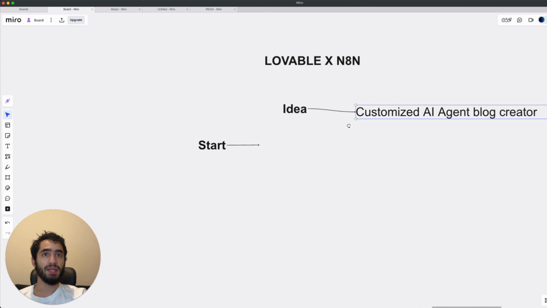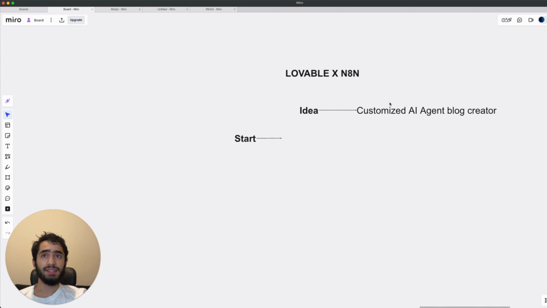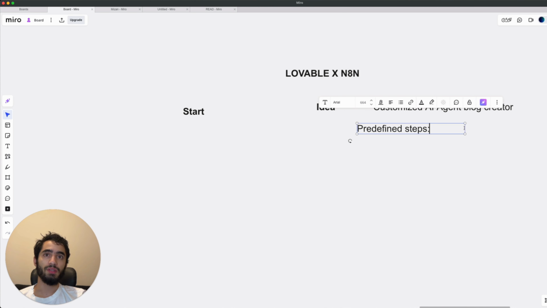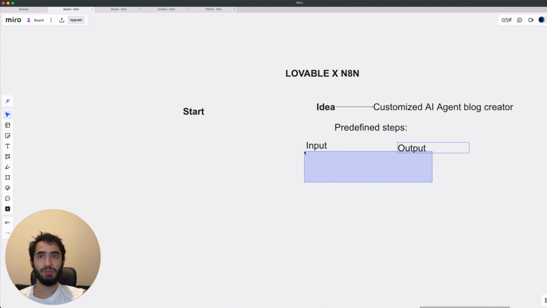So you have maybe many workflows, right? Maybe you have such a workflow where you have an idea and you need a front end for this. You should actually have the workflow first. And the workflow should be simple. It should have predefined steps. Okay, so the workflow needs to have input and it needs to have output. That's basically what we can do here. That's the simplest thing that we can work with, right?